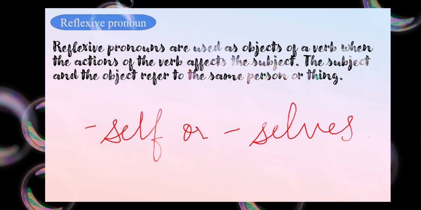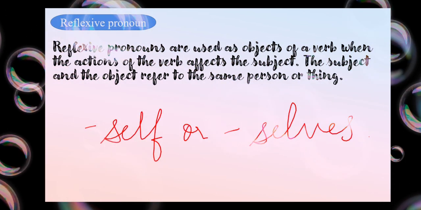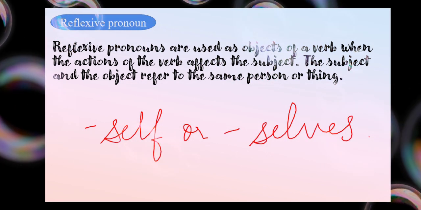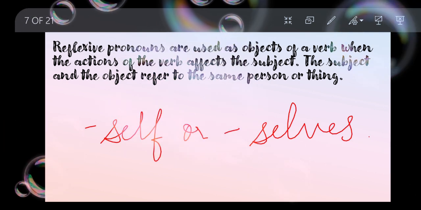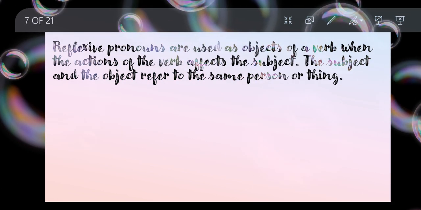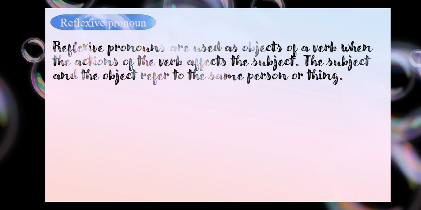Okay, when we read this line, nothing goes inside our head. But then first we need to read it once again in a proper manner. Then only you will understand what it is trying to explain to us. Okay, so let's find out what it is trying to explain to us.